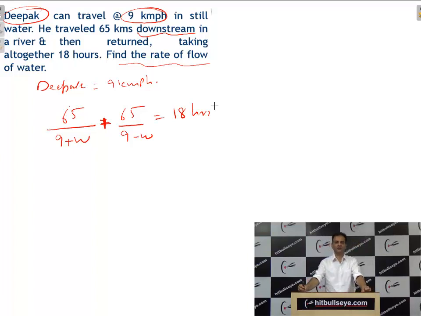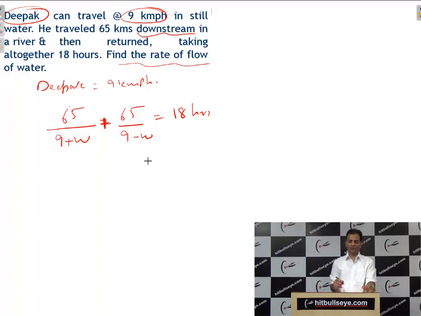So this is the simple equation which you have made, students. Distance upon speed is time, but you should know the concept that downstream speed is speed of boat plus speed of water. No need to cram anything. Simply you can apply the logic. Distance by speed is time. Time is given, and the return is 65 divided by 9 minus W because it is upstream, and overall 18 hours. Now you can solve this equation, and after that you can find the answer.